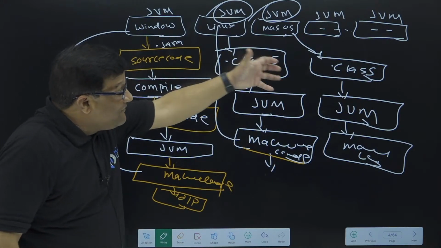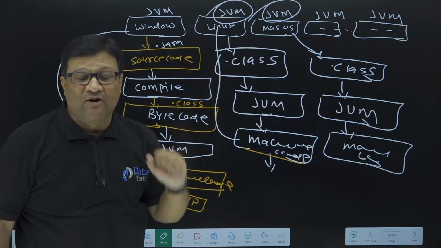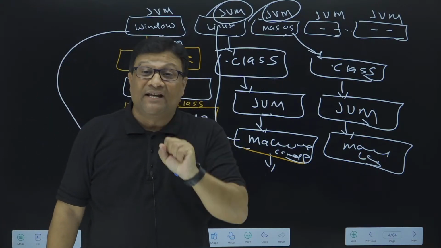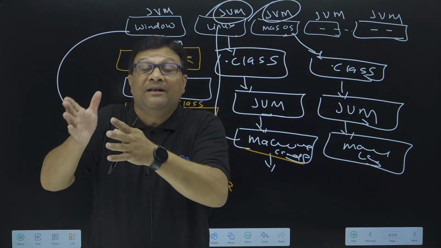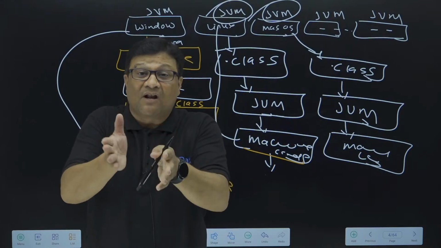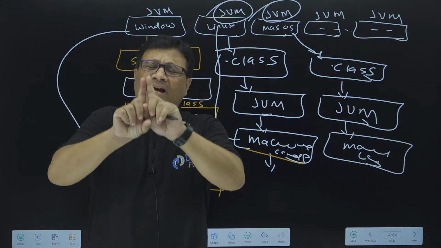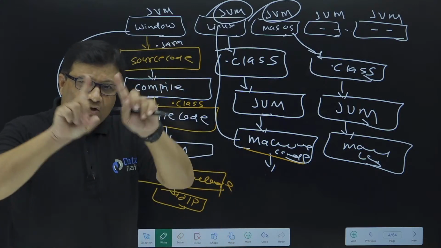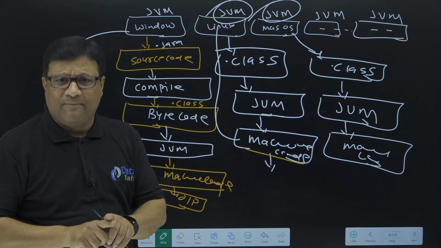So in this way we can run the Java program in every operating system. JVM is one of the parts of JRE. You know, JRE is Java Runtime Environment, and JVM is one of the parts of JRE. I'll show you the explanation of the complete architecture. Just wait. Okay, I'll show you the complete architecture of JRE, JVM and everything, right?